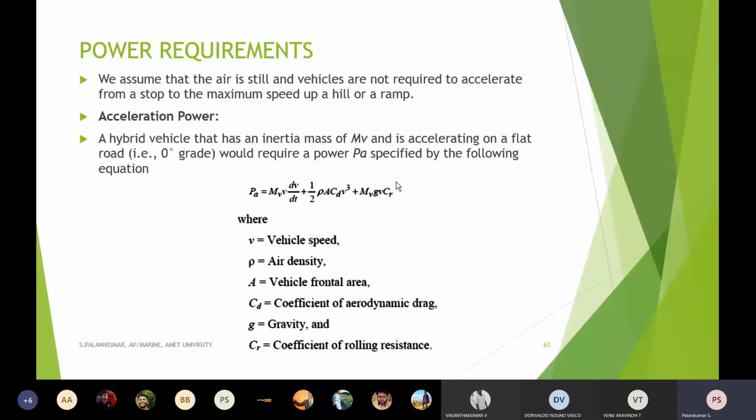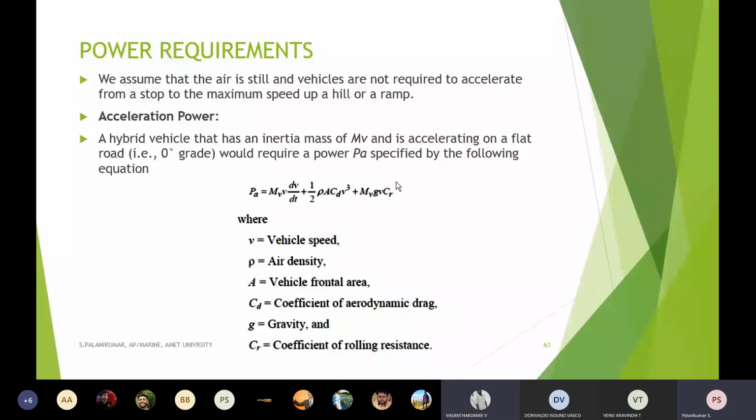In addition to that, we should know the drive pattern of the urban area. In any country, suppose in India, that is a very important concept. When you go for an IC engine, there is not much concentration needed on where the vehicle is going to be. With proper horsepower, wherever it goes, it will be fine. But the efficiency of the vehicle is very poor. The IC engine has very poor efficiency.